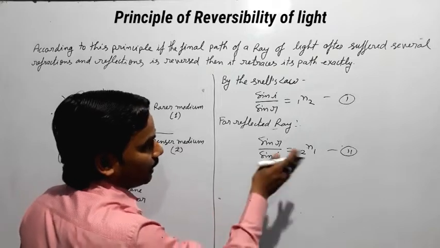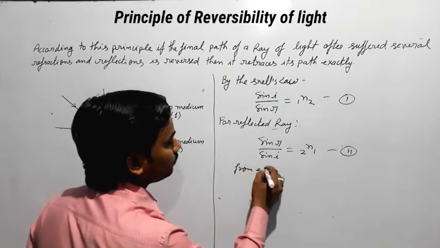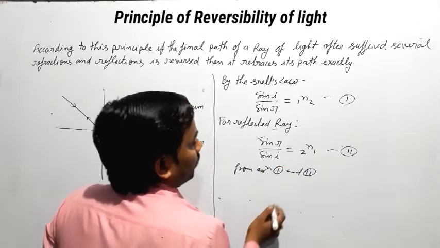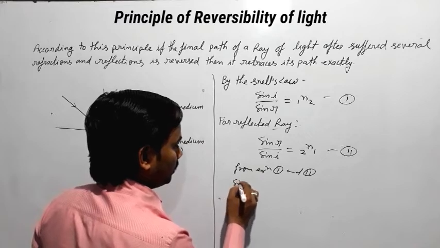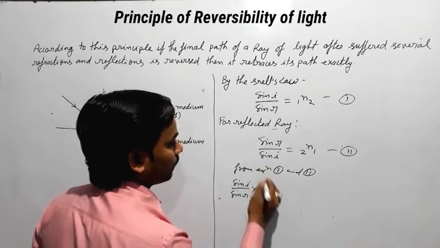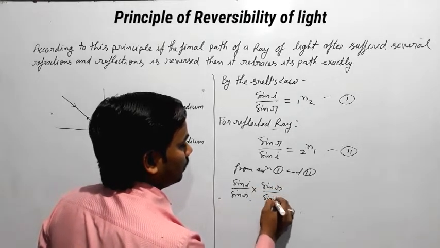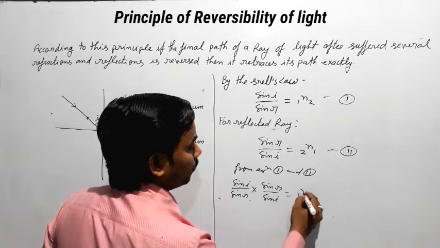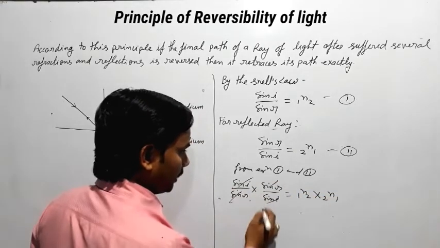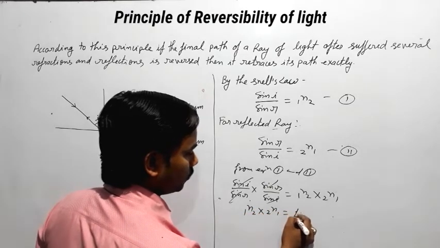Now multiplying equations 1 and 2, we write sine I upon sine R into sine R upon sine I equals 1n2 into 2n1. This will be cancelled and the value of 1n2 into 2n1 equals 1.